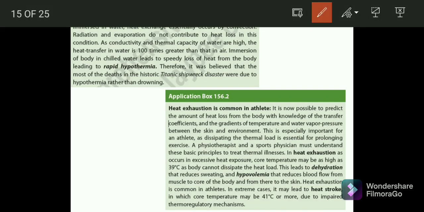Heat exhaustion occurs if the body temperature is as high as 39 degrees centigrade, so remember this. This leads to dehydration that reduces sweating, and hypovolemia, which reduces the blood flow to the muscle core.